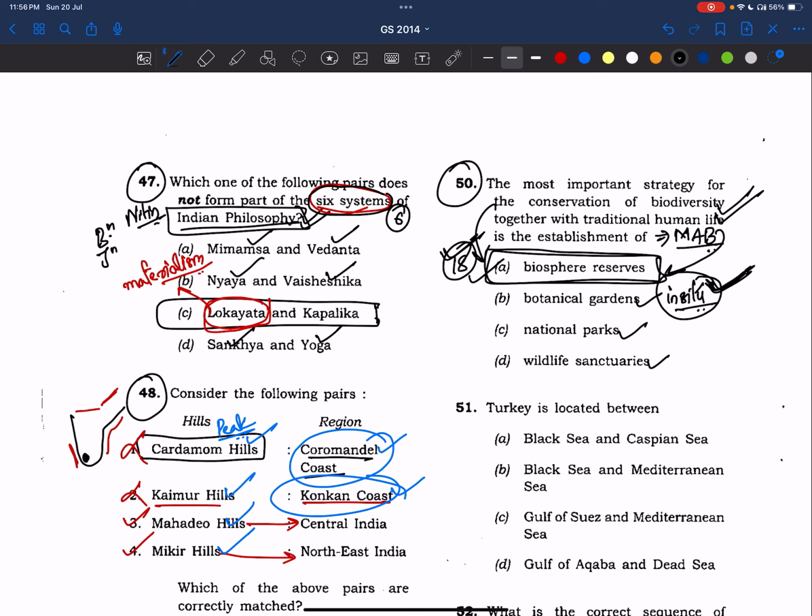So whichever subjects are very easy for us or we feel are our strengths, they are also our weaknesses. Why? Because we feel that we know everything, we don't read them much, we give importance to other subjects and we lose marks there. Okay, so let's try to revise our strengths and also reduce our weaknesses, and these are a few fundamental and basic things we should try to remember and revise each and every time.